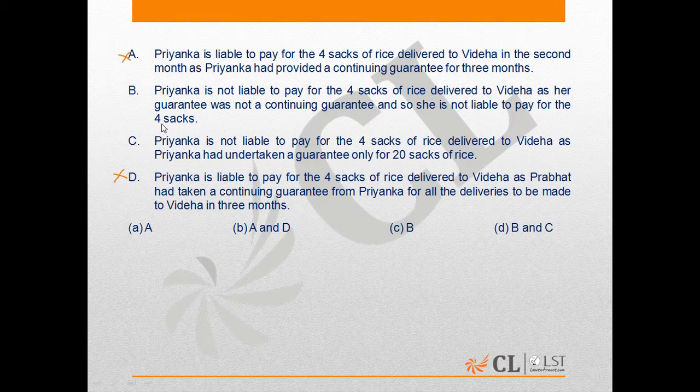Option B says Priyanka is not liable to pay for 4 sacks of rice delivered to Videha, as the guarantee was not a continuing guarantee, and so she is not liable to pay for the 4 sacks. So because she has given the guarantee only for those 20 sacks, it's not a continuing guarantee, therefore B is correct.